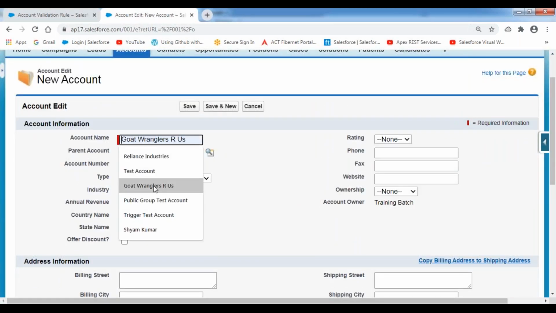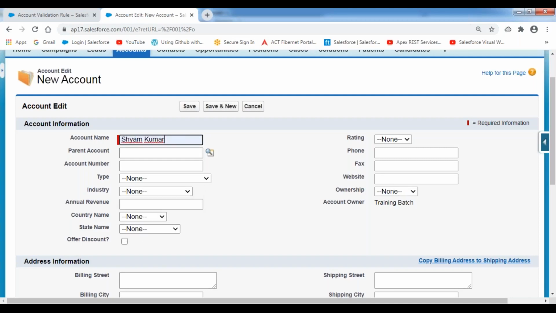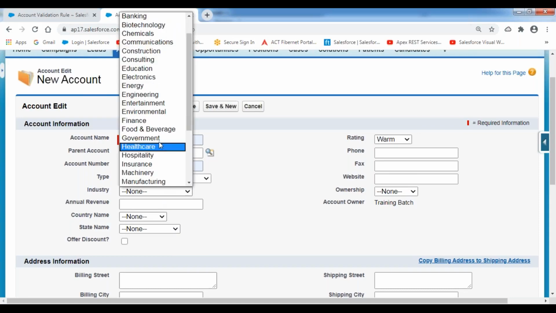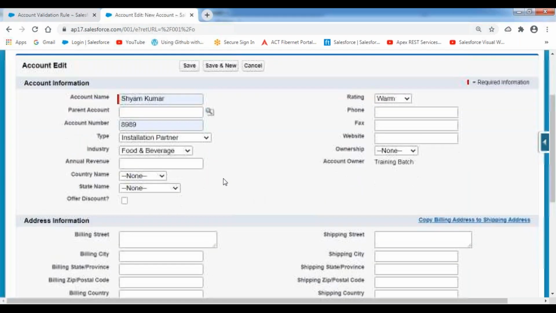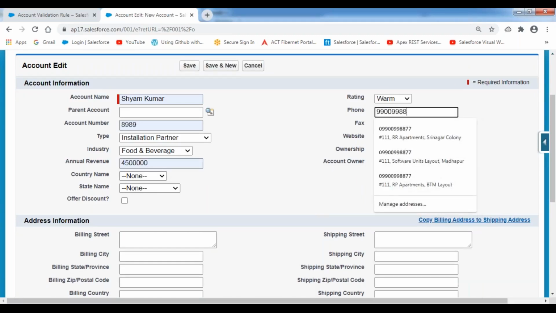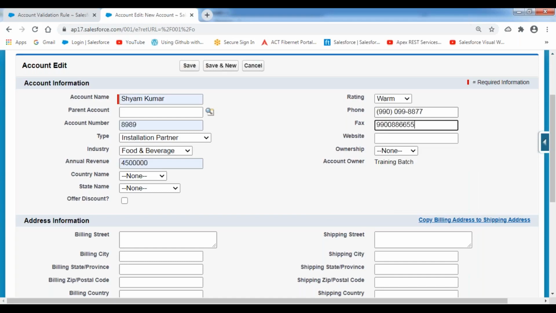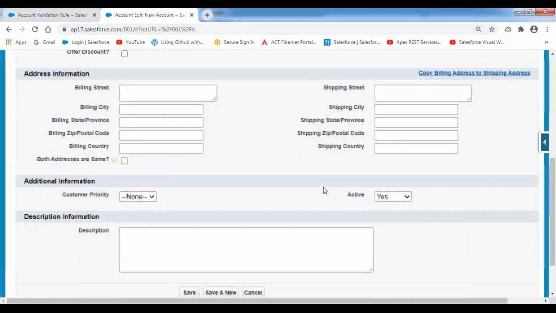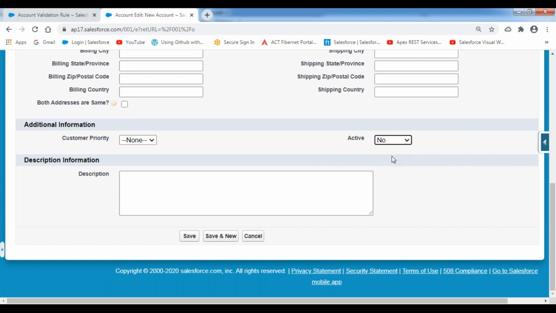I'm giving the rating as warm, some account number, type as installation partner, industry as food and beverages, some annual revenue, phone number, and fax number, and website samark.com. Then I'm setting the active status as no.